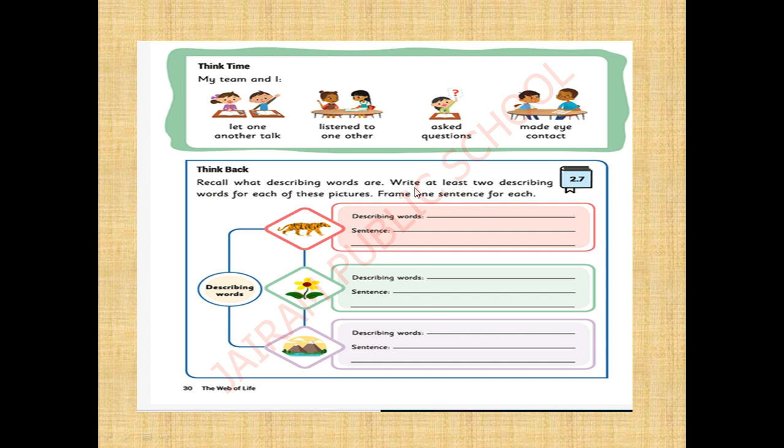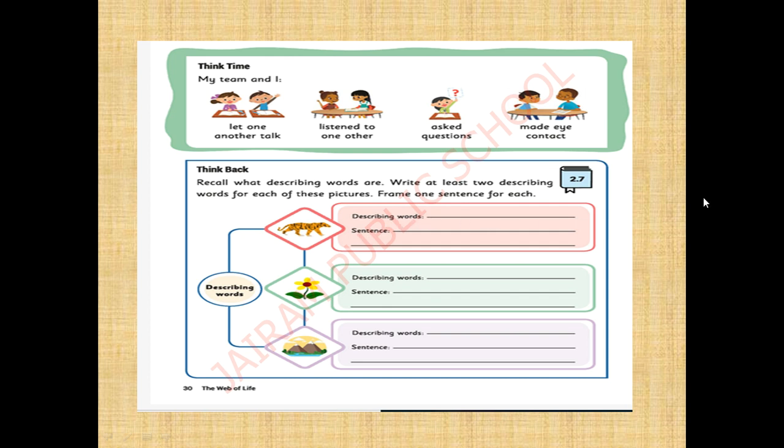Okay, today see here 2.7. Keep your finger on the lines. Write at least two describing words for each of these pictures. Frame one sentence for each. So what you have to do, they gave instructions. See here, write at least two describing words for each of these pictures. So first one they gave tiger. What you have to do is you have to write two describing words for tiger. So what will you write?